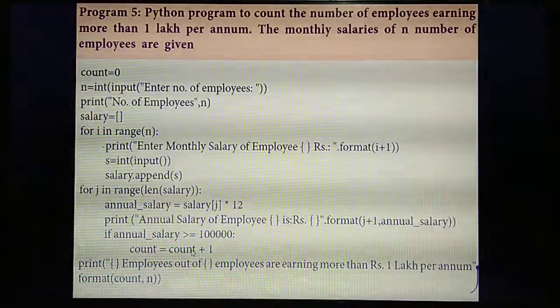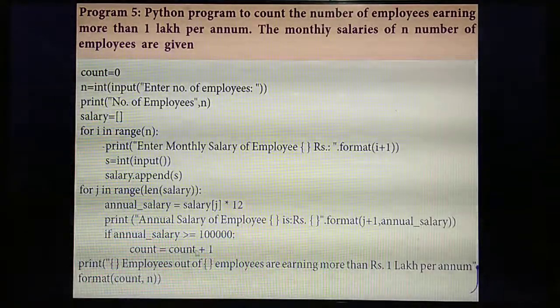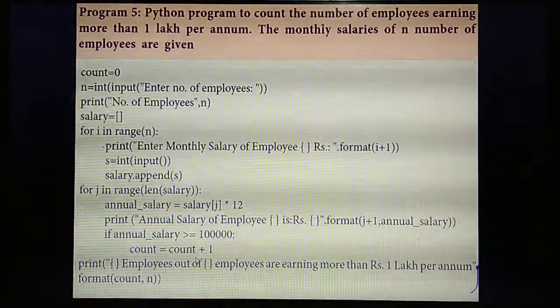What's the meaning of this count? It will count the similar values. Suppose there are 5 members: the first time it is 1, then the second time 1 plus 1 is 2, then the third time 2 plus 1 is 3, and so on up to 5. Each time the value gets incremented.